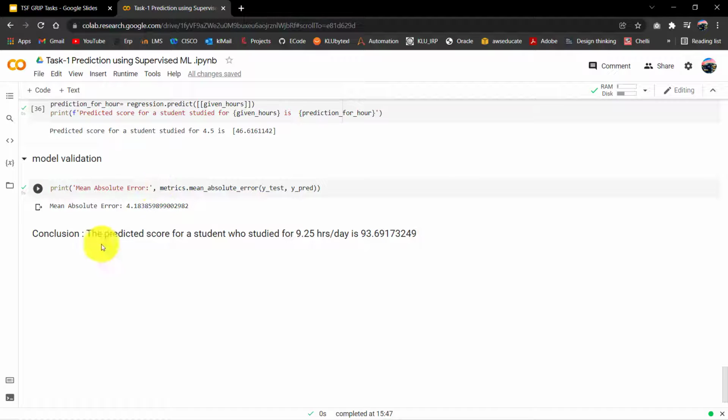Now we will be validating the model using the mean absolute error. The mean absolute error we have got is 4.183. So, conclusion: the predicted score for a student who studied for 9.25 hours is 93.613. Thank you.